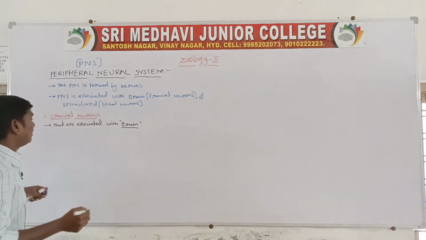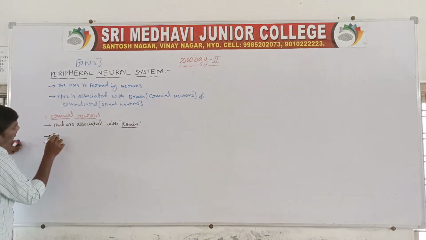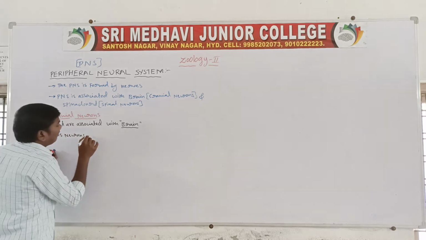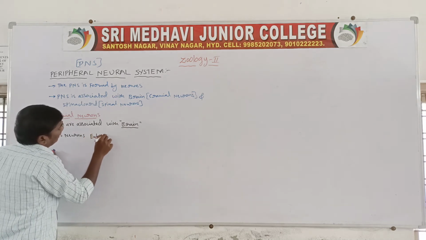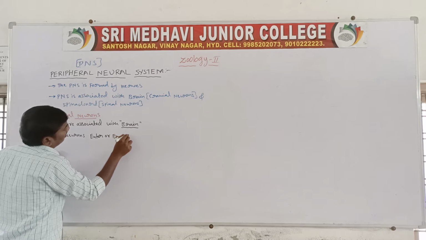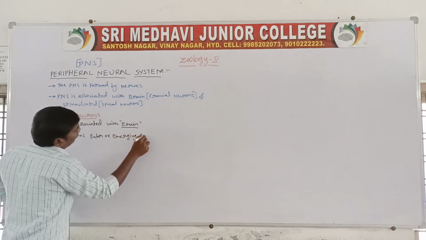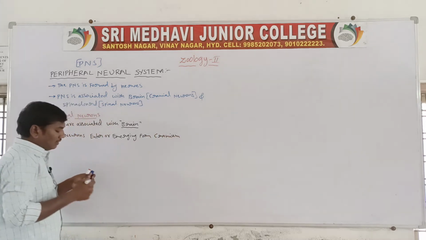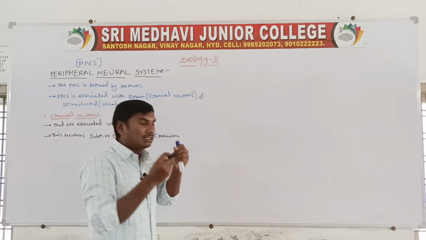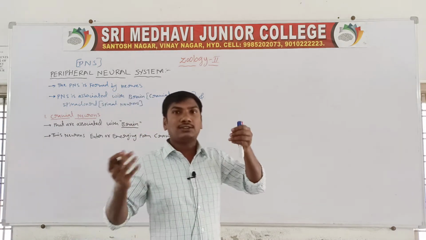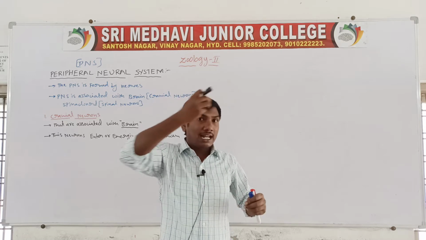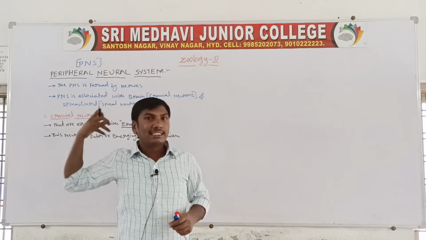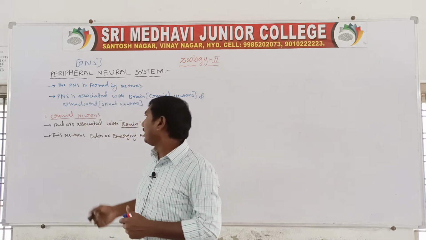These neurons enter or emerge from the cranium. So these neurons are called cranial neurons. The cranial neurons are associated with the brain, but these neurons enter or exit from the cranium.